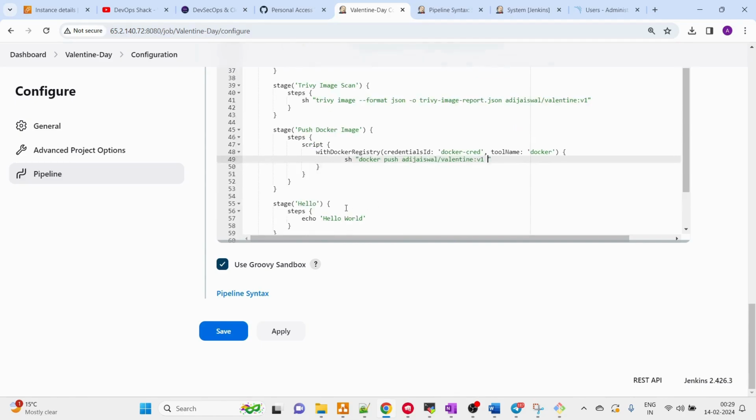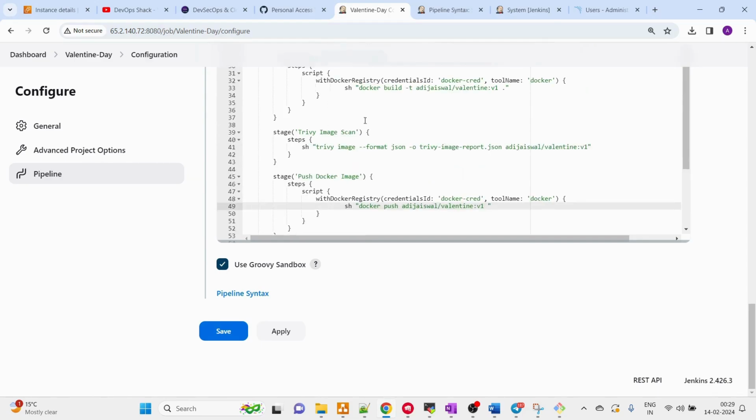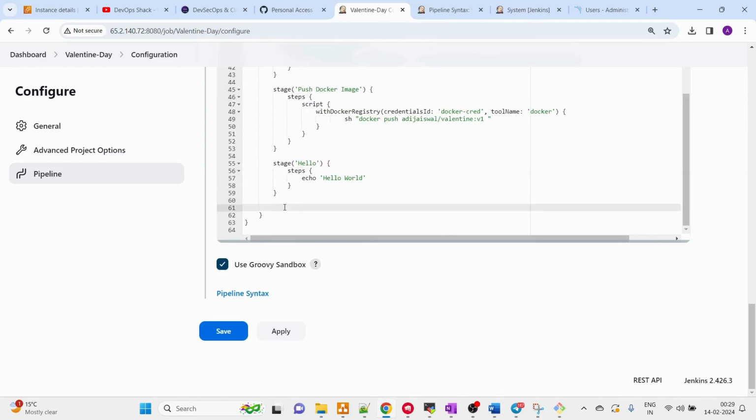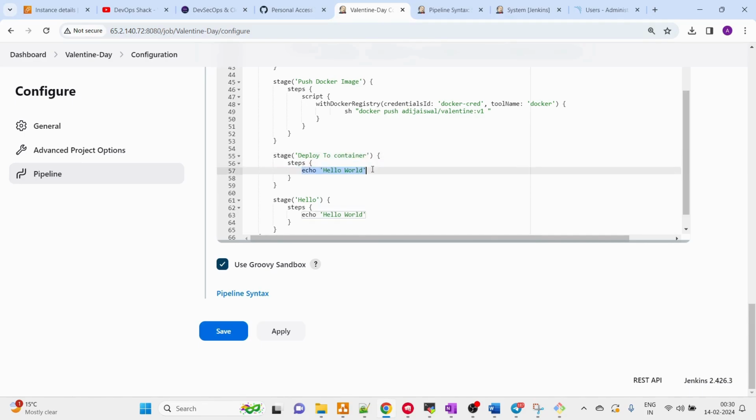Now the last command. Once again, build done, tag done, scanning done, pushing done, right? So I guess we have one extra, which we don't want. Or maybe we can have it. Let me tell you why. First, we are going to create our Docker container, so we will write this name as deploy to container.